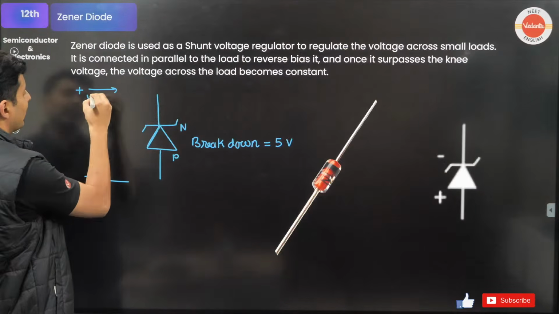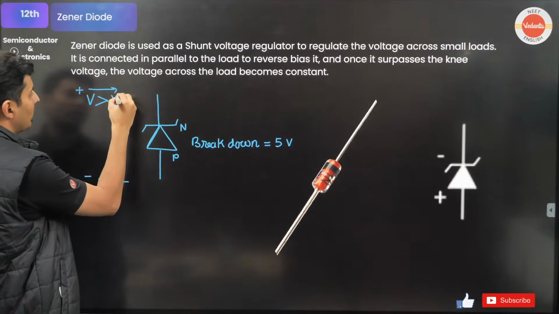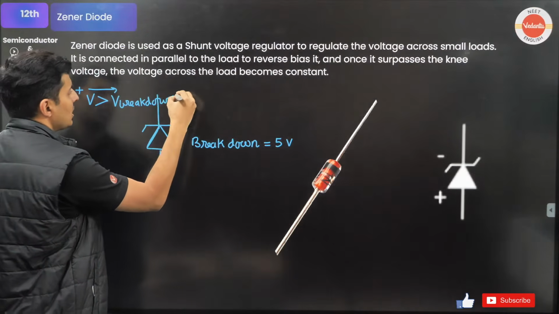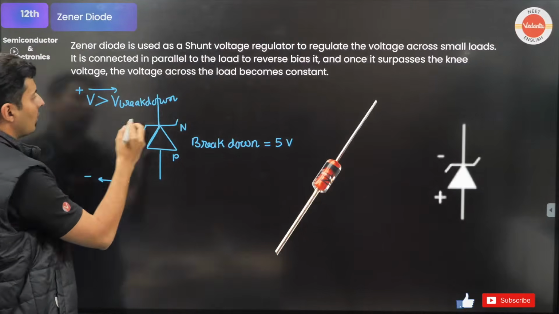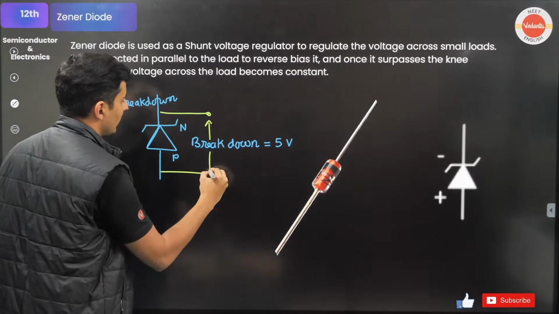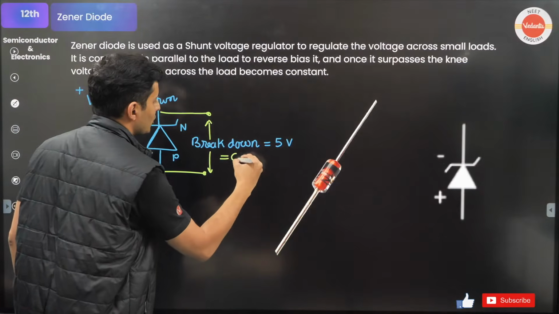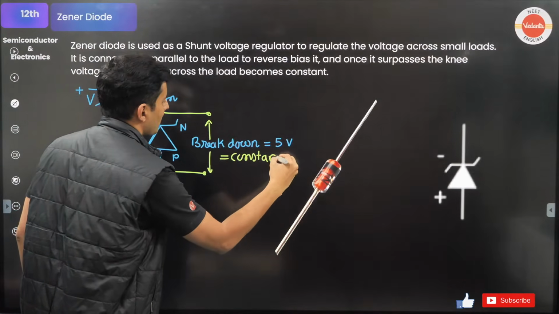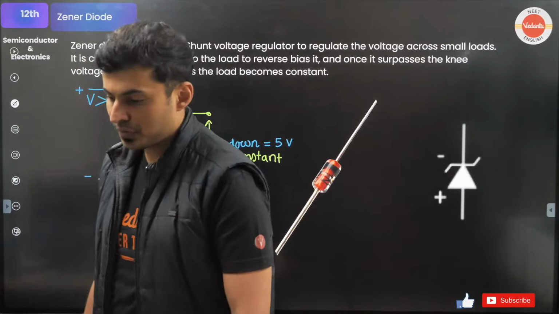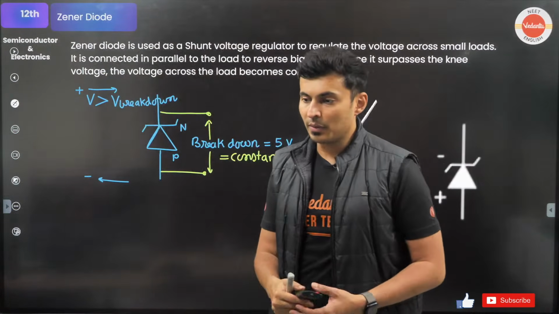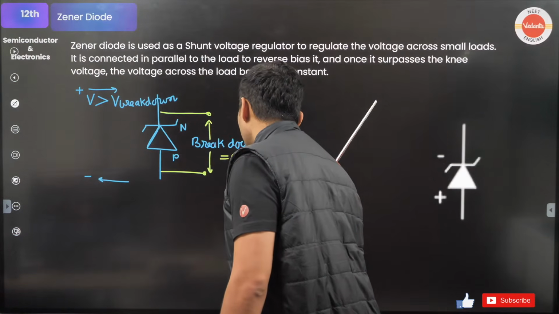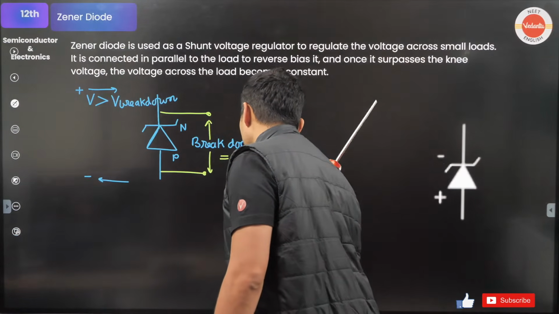So irrespective of the voltages, if voltage is more than that breakdown voltage, you will see that across this I am just going to get the breakdown voltage, which is just going to be constant. So hence it is used for regulating the voltage. Yes, a fixed voltage. So it is called a voltage regulator.